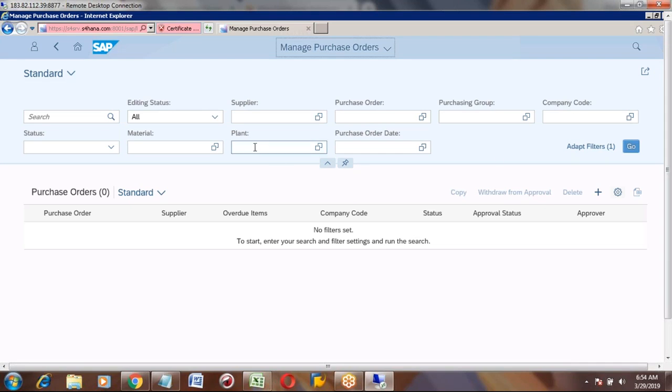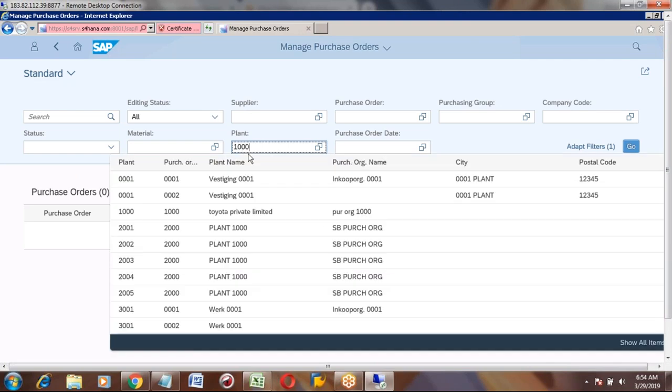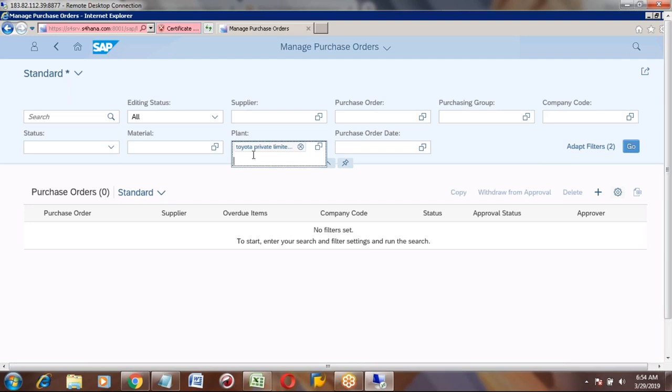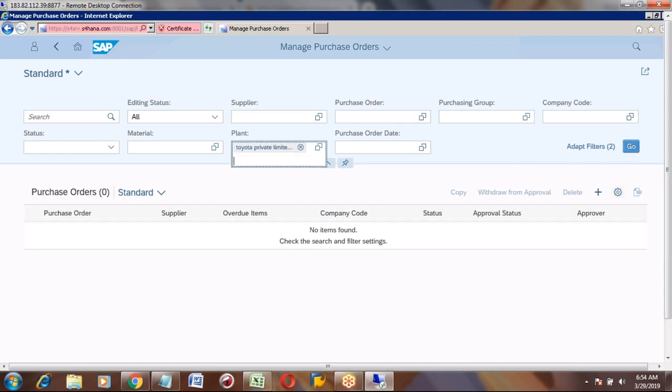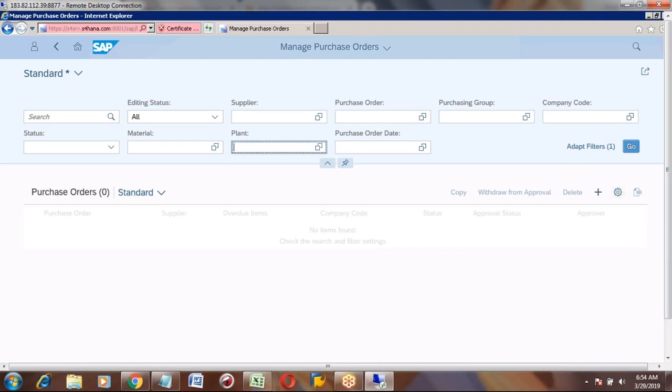For example, if you want to see a particular plant, you can enter that plant, and you can enter multiple plants also. Or you can enter any of the supplier, status, material or date. All these are the filters. You can enter any filter and click on Go. No items found. I think for 1000 there are no items.